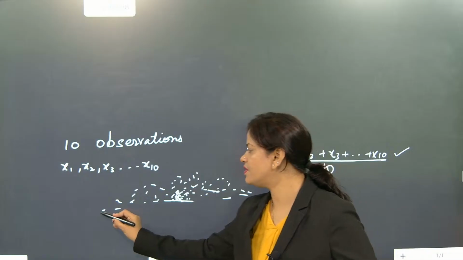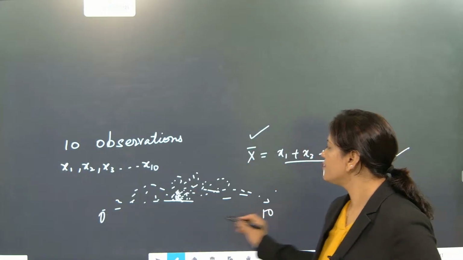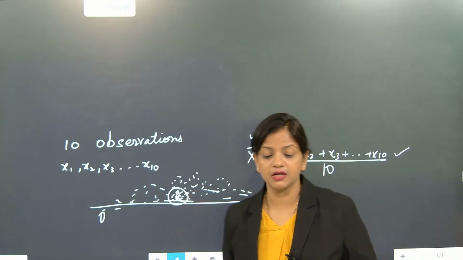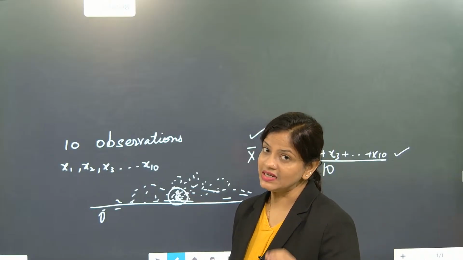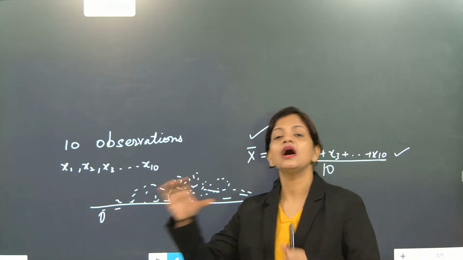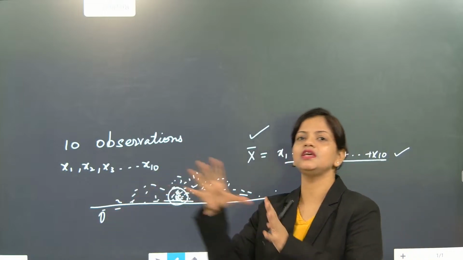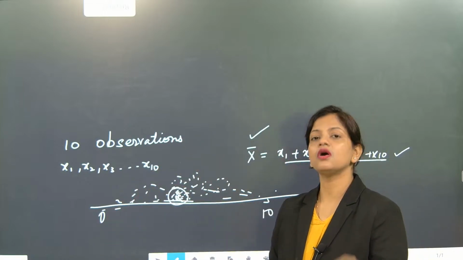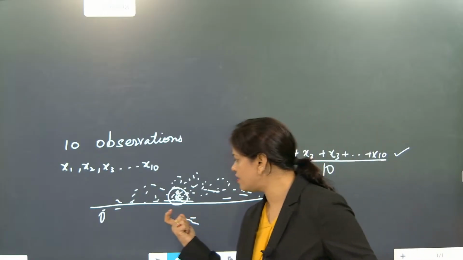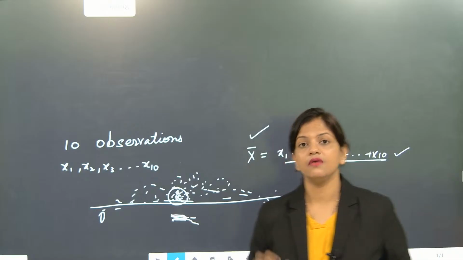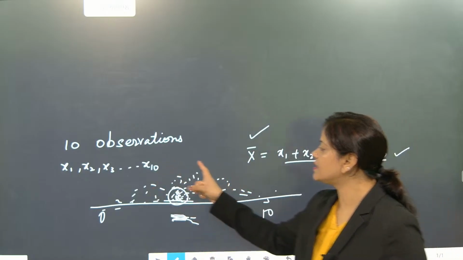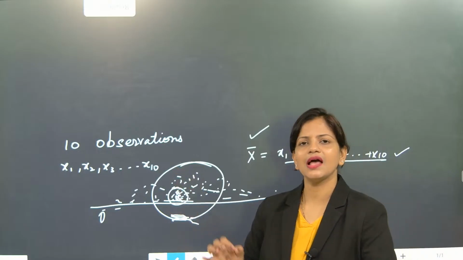So that means from a range of 0 to 100, the values are exactly concentric to one particular part. That is called central tendency. Understood? The central tendency means out of all the observations, out of all the outcomes, the outcome which is very near to the target will be considered as central tendency, and that central tendency will be considered as the mean value.